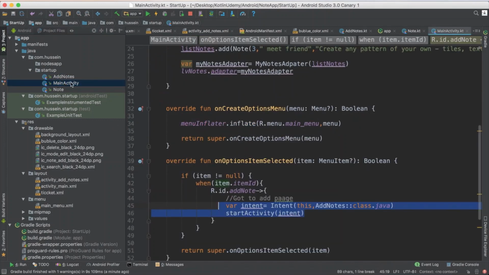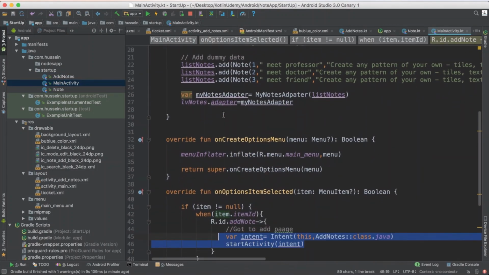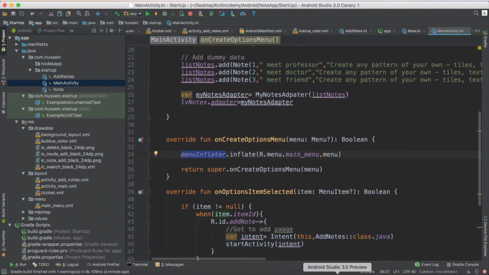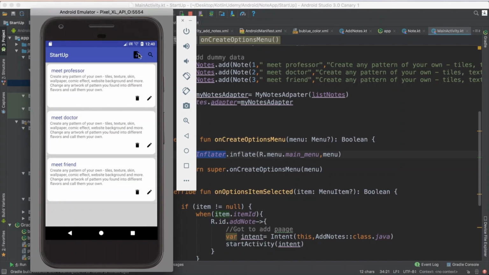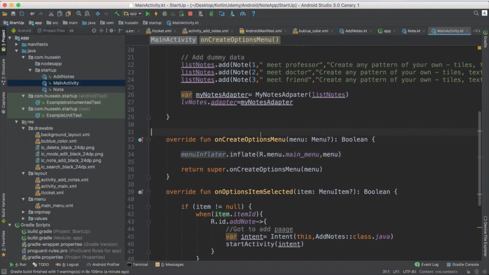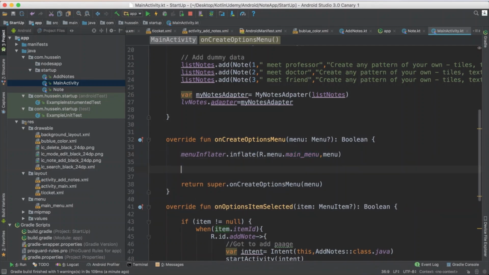One thing I'm missing in the searching: I didn't implement the code for the search button. You see, I just have a search now, but I didn't implement the code. I need, when someone clicks on the search, to show him the search menu so he could search. You see, I only implemented the element inside the menu, which is the menu item. Let me look through the item which is for the search.